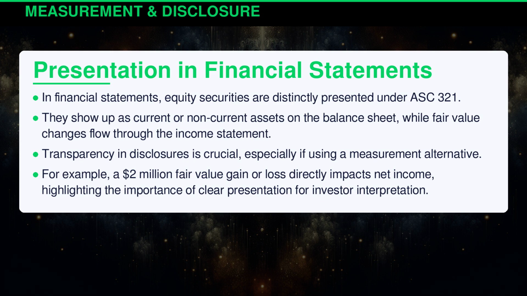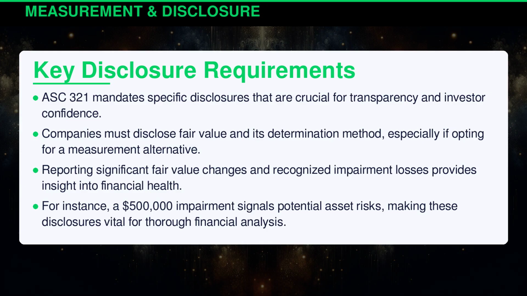for investor interpretation. ASC 321 mandates specific disclosures that are crucial for transparency and investor confidence. Companies must disclose fair value and its determination method, especially if opting for a measurement alternative. Reporting significant fair value changes and recognized impairment losses provides insight into financial health. For instance, a $500,000 impairment signals potential asset risks, making these disclosures vital for thorough financial analysis.